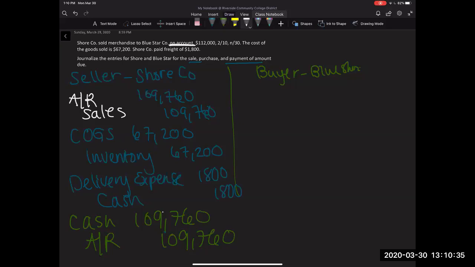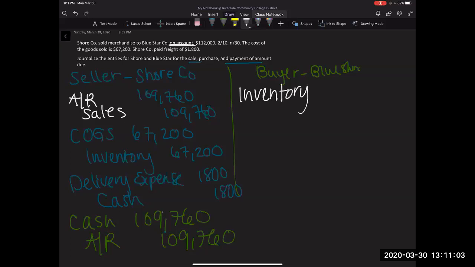This should be somewhat of a mirrored transaction for the most part, but there'll be small deviations because of who's responsible for what. Let me take you through this. So we have Blue Shore. Going back to the earlier portion of this chapter, if we're buying inventory, it's going to be a debit to inventory.